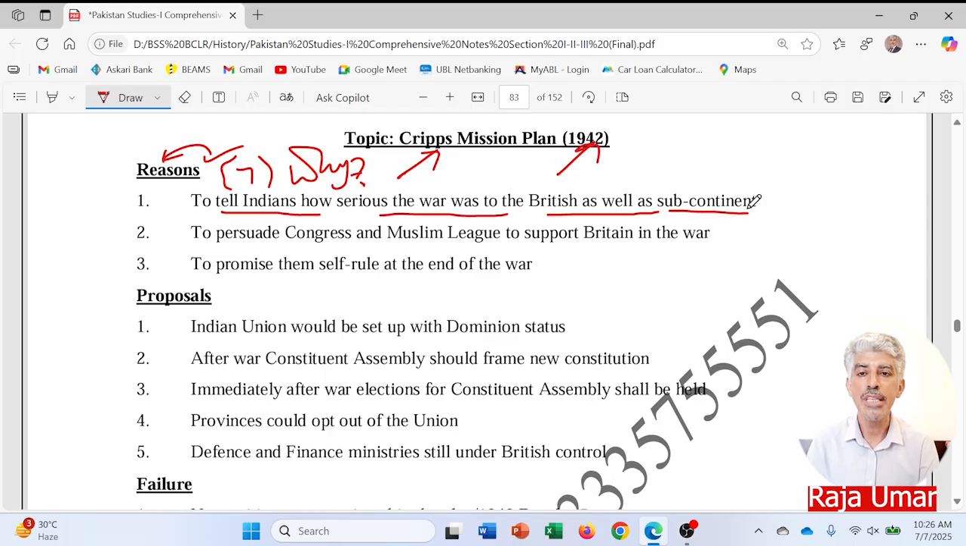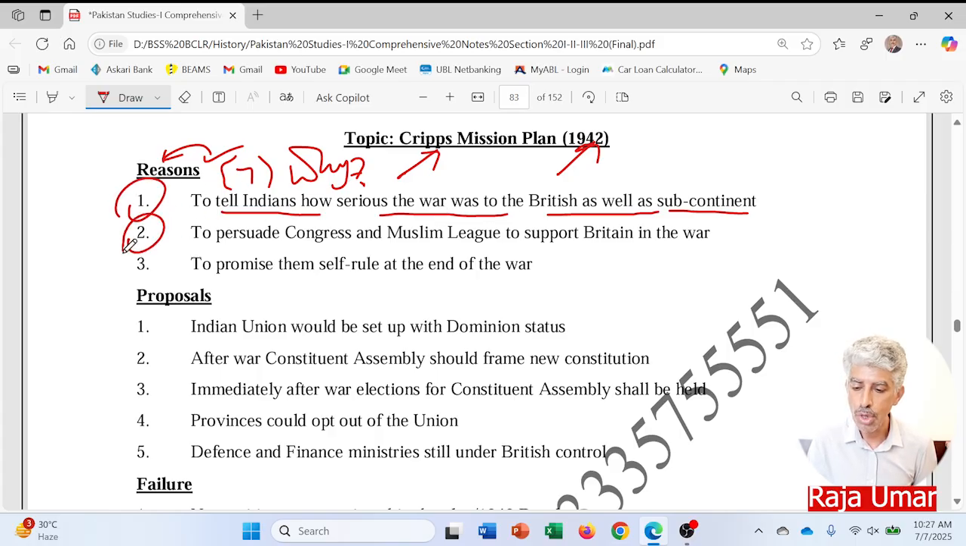So, to seek the support of the locals, and to give them some sort of courage that after the war the British would try to resolve the political crisis of the subcontinent as per the wishes of its people. That's why first they gave a sort of threat, about how serious the war could be for the British and for the subcontinent if the British were on the back foot. So for this sake, they sent the Cripps Mission, point number 1.